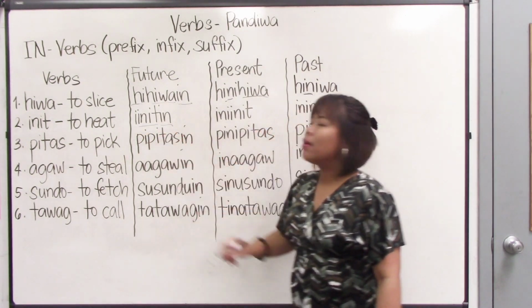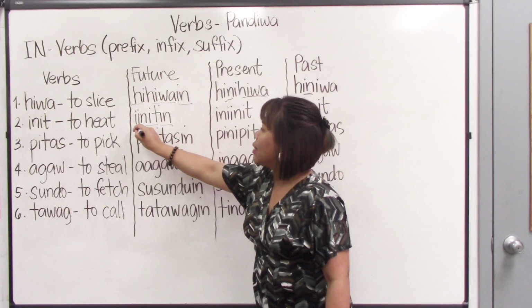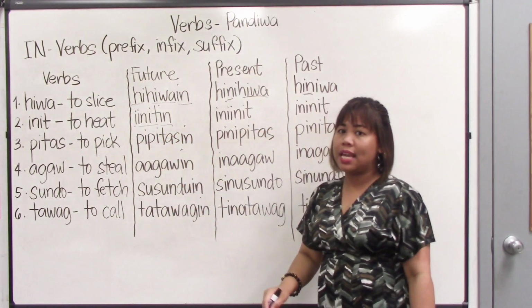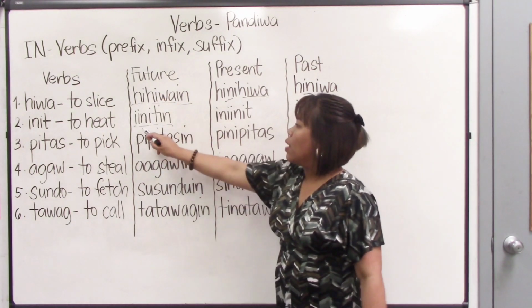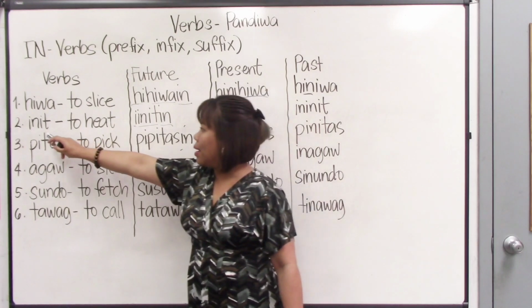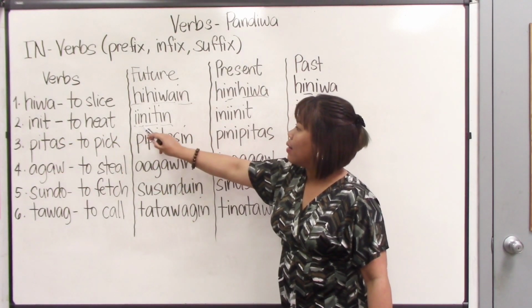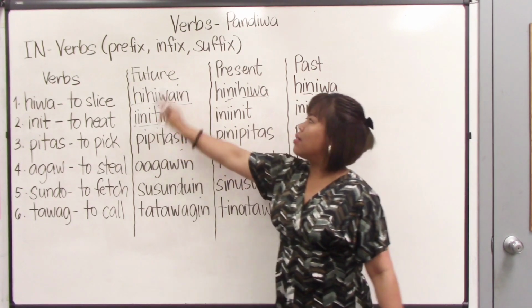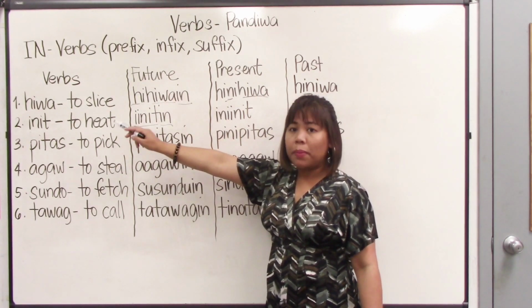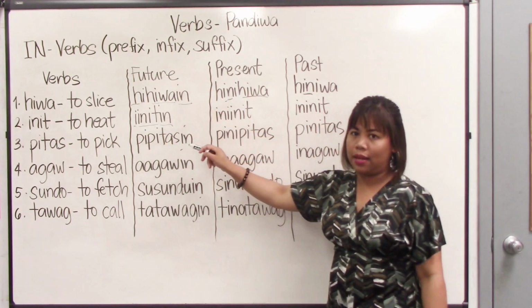Init is our base form of the verb. Now, the extra i here, which is e, is the same as this one. We got the first syllable of the root verb init, and that is e. We added it here, e, initin. So the future tense of the verb init, which means to heat, is iinitin.